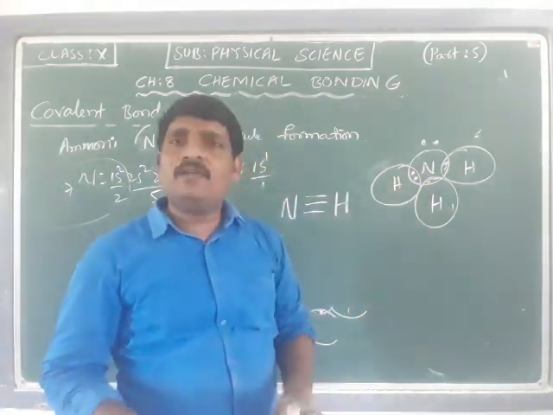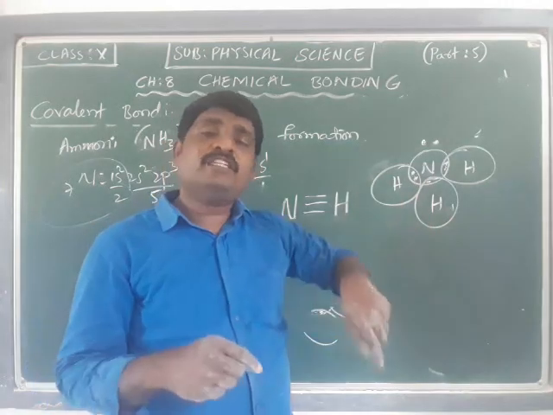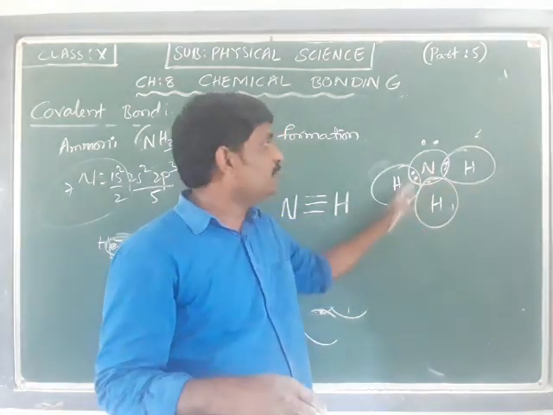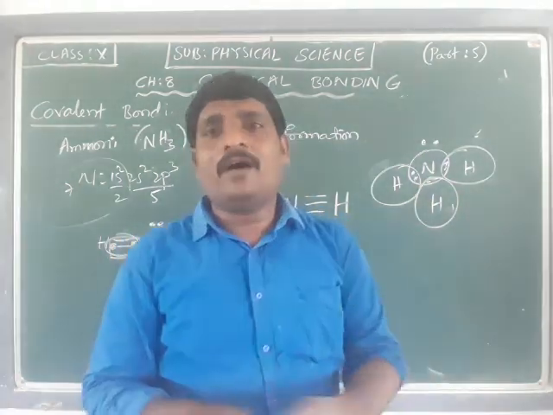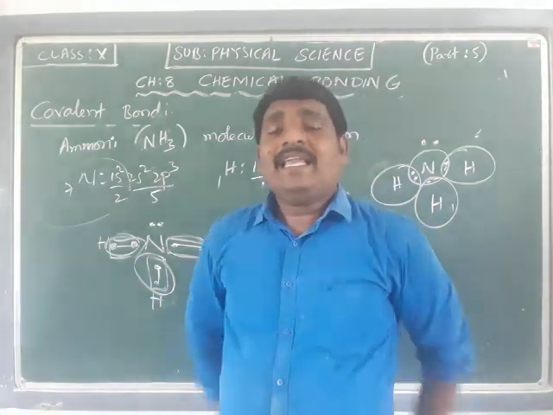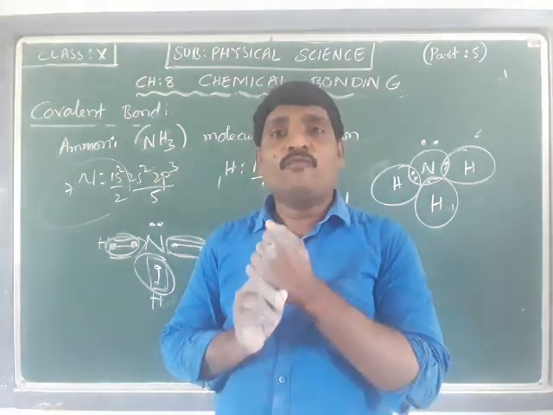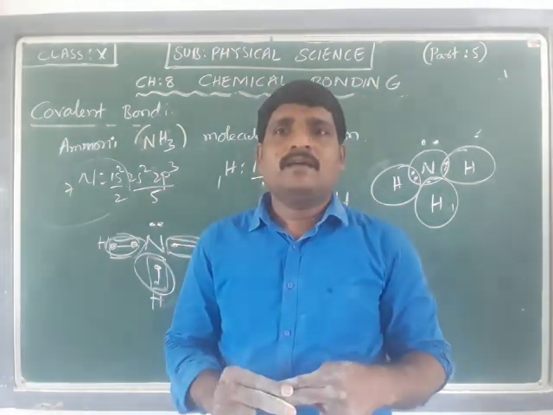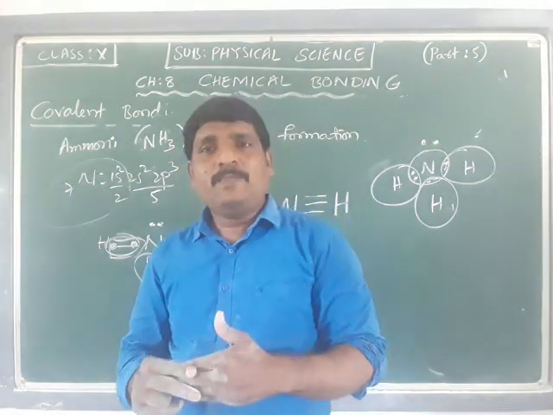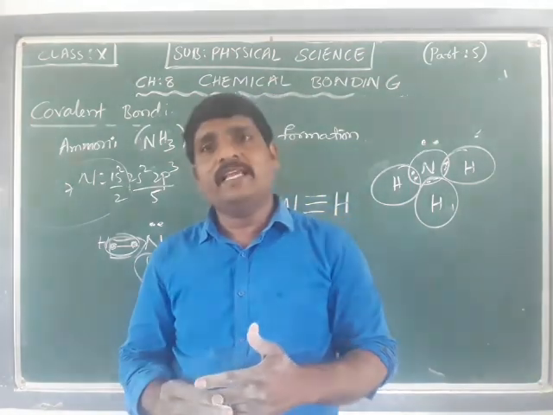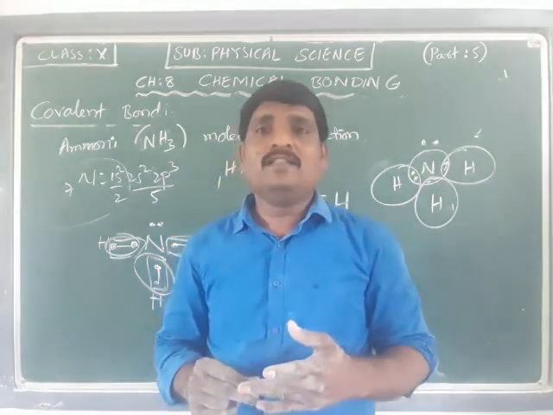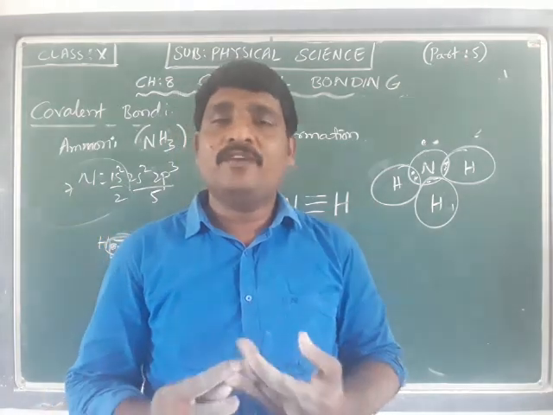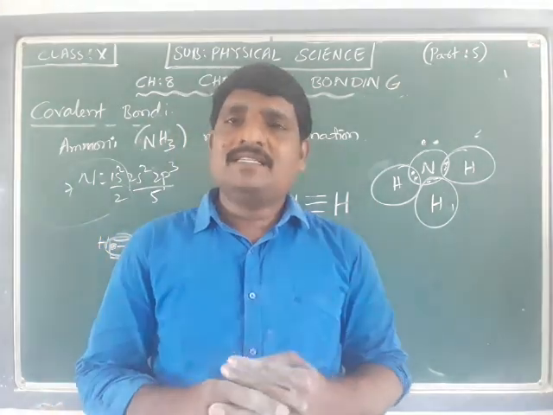Okay, mutual sharing has been done. Then what is the shape of the molecule which is formed? How will the shape be? Is it a spherical shape, or a rectangular shape, or this shape? That means this theory, electronic theory of valency, failed to explain the shape of the molecules formed. To give the explanation about the shape of the molecules formed due to the sharing of electrons, the valence shell electron pair repulsion theory, VSEPR theory, came into existence. We will discuss it in the next session.